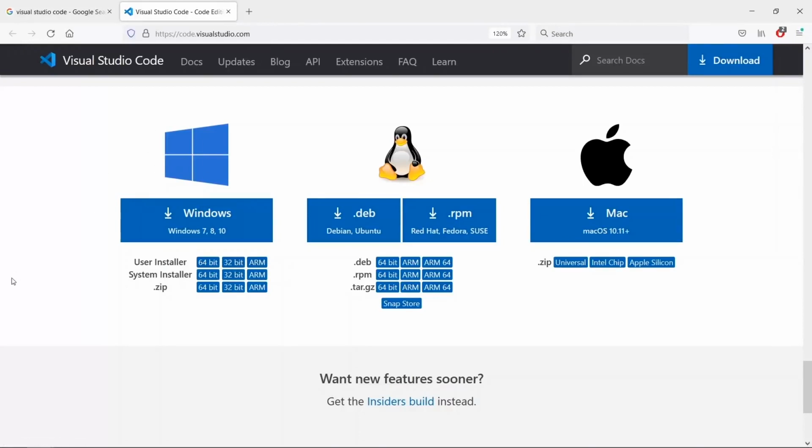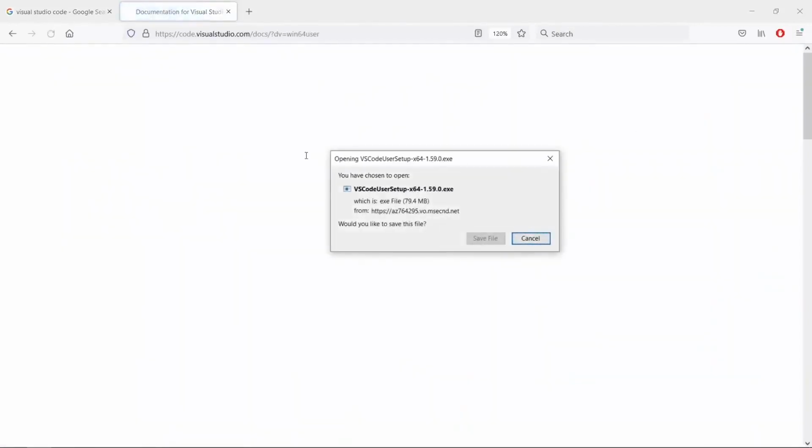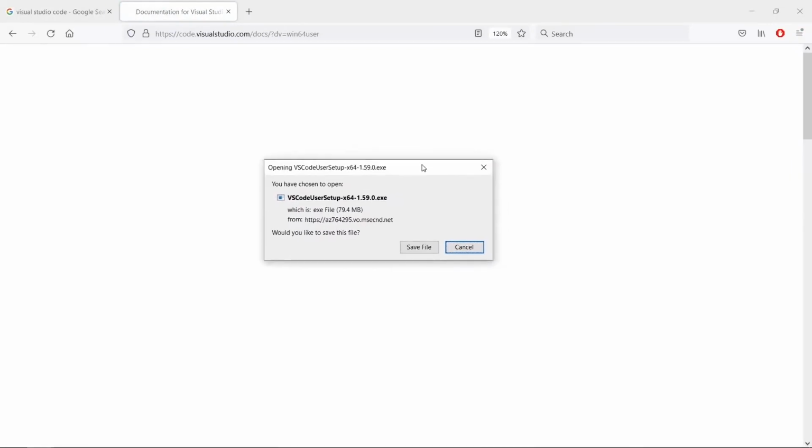Again, in this video, we are doing this for Windows, so this is going to be our area of interest here. I am going to click on this download link, and I am going to wait for things to kick off. And I will have a window to start downloading Visual Studio Code setup here. I can save this file and it is going to start downloading. Once it is downloaded, I am going to double click and really click my way through this until I have Visual Studio Code installed on my computer here.